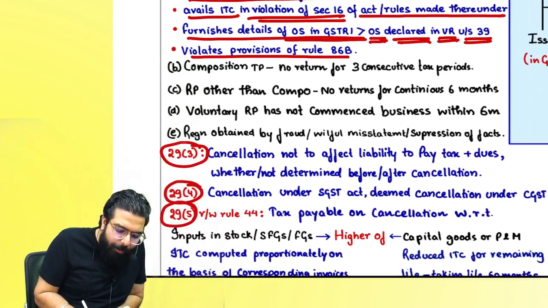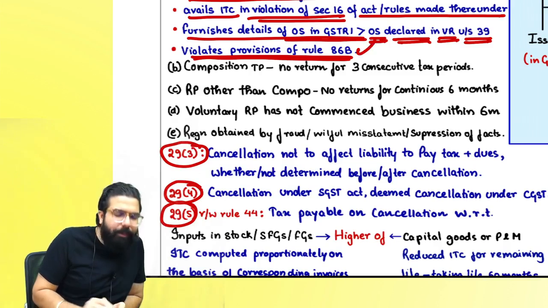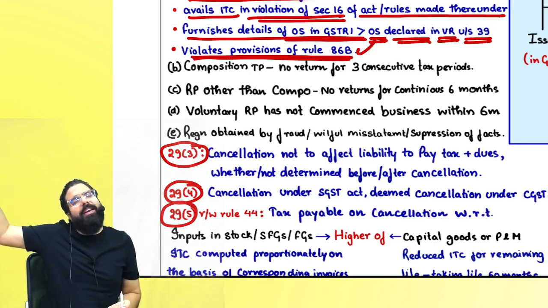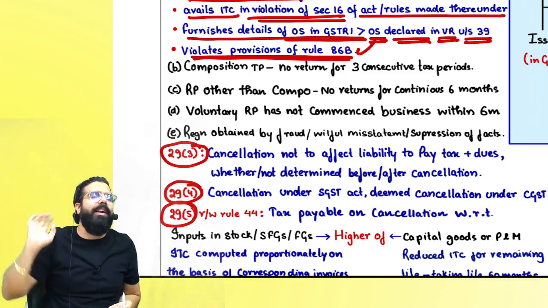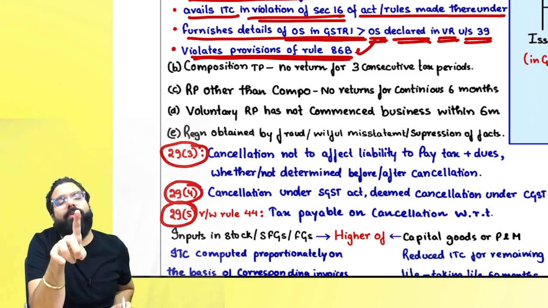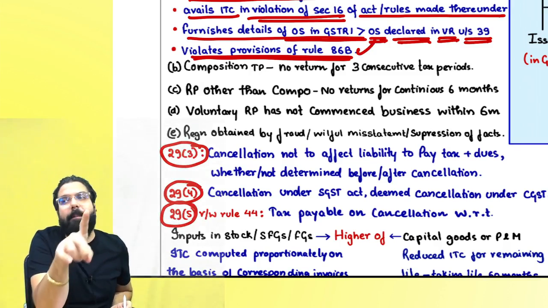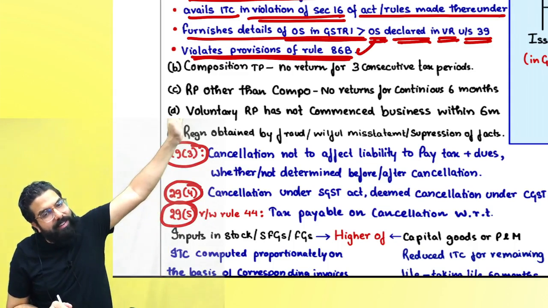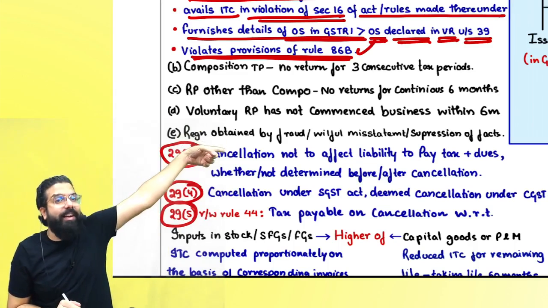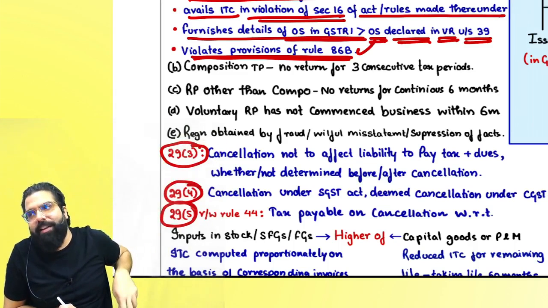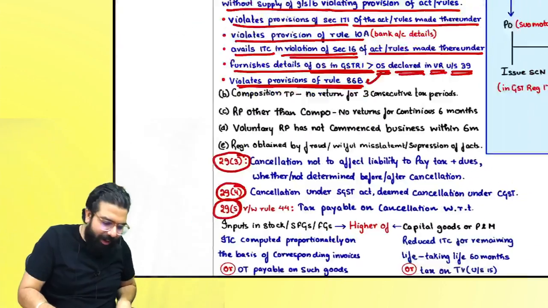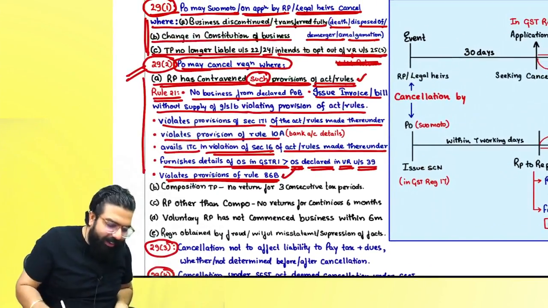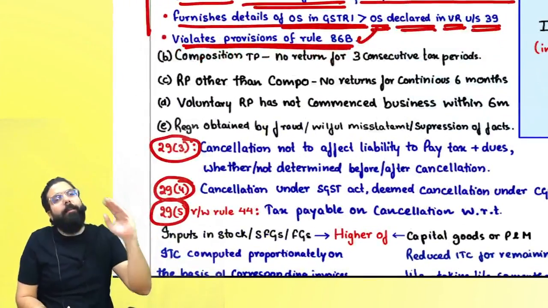If you violate the provision of rule 86B, when we read the payment of taxes chapter, you will see rule 86B says a person has to pay at least 1% of liability through the e-cash ledger. If you violate that condition, then they will cancel your registration. These are the scenarios when registration will be cancelled by the proper officer.